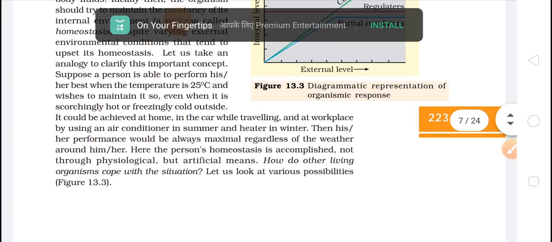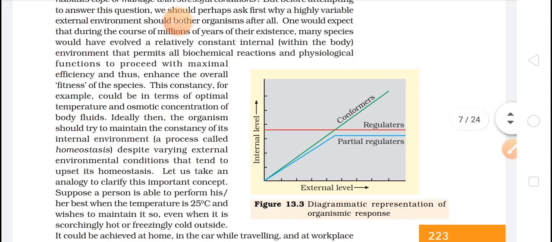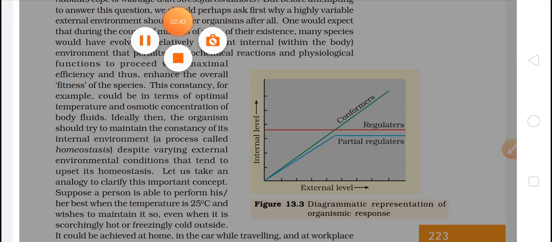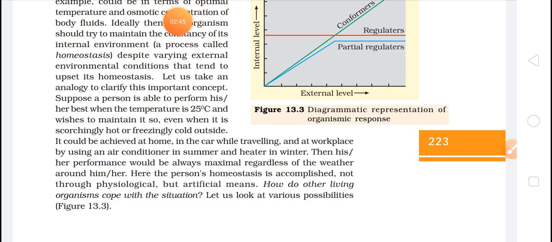Now let's move further. Let us take an analogy to clarify this important concept. Suppose a person is able to perform his or her best when the temperature is 25 degrees Celsius and wishes to maintain it so.